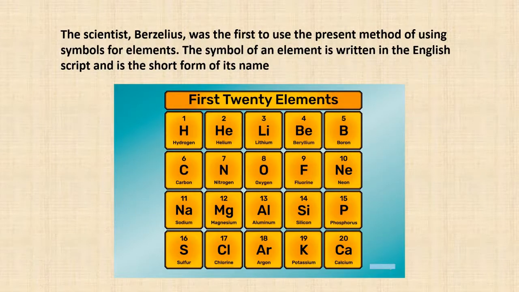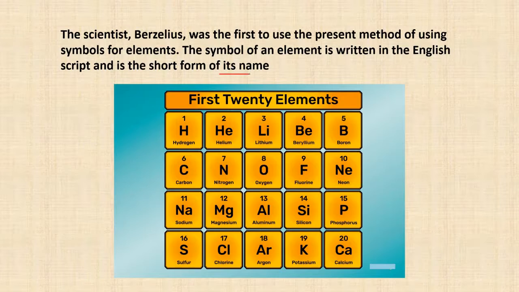So there was a scientist named Berzelius. He was the first one to use the present method of using symbols for elements. Now there are many elements present in nature. So all these elements are represented by a symbol so that it is easy for us to understand. The symbol of an element is written in the English script and is the short form of its name.